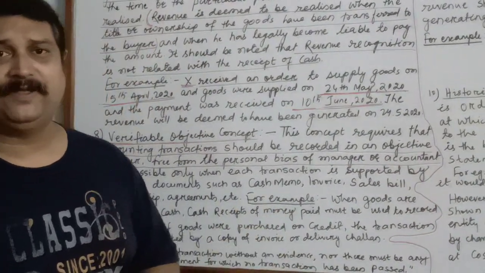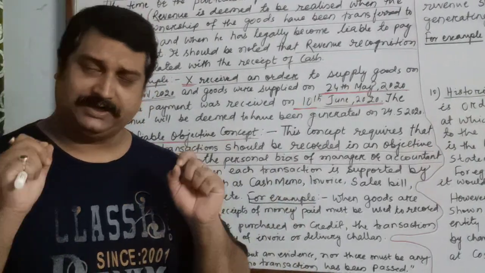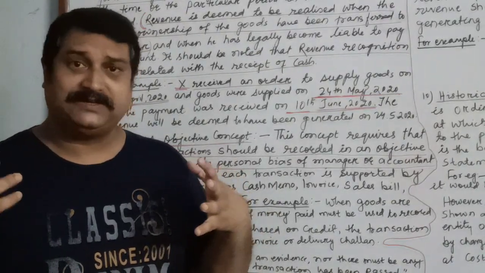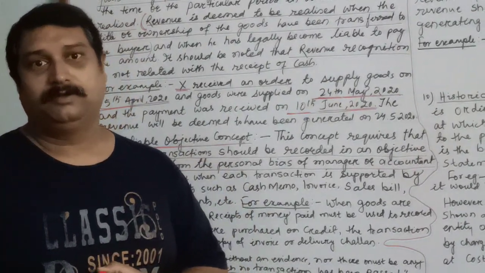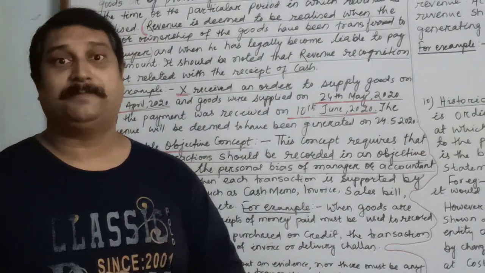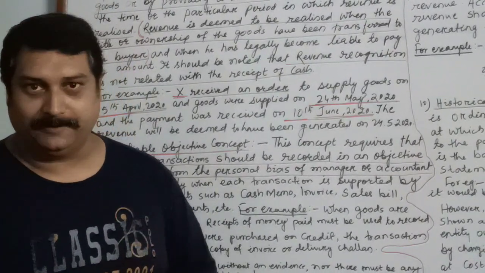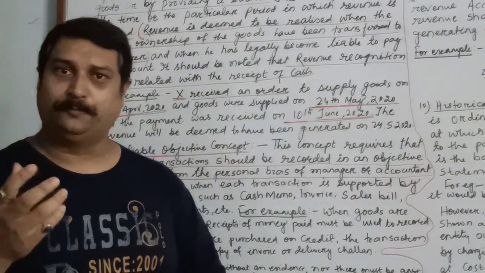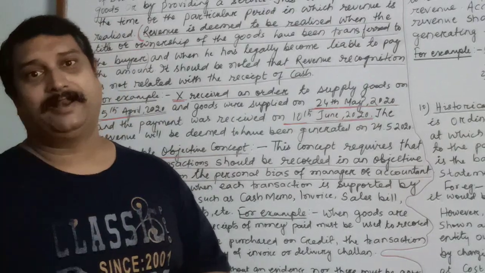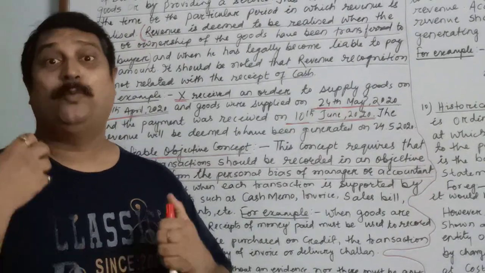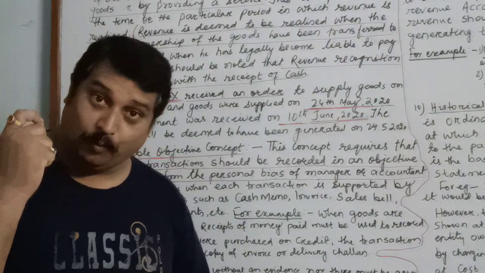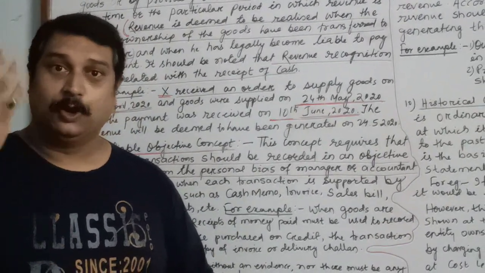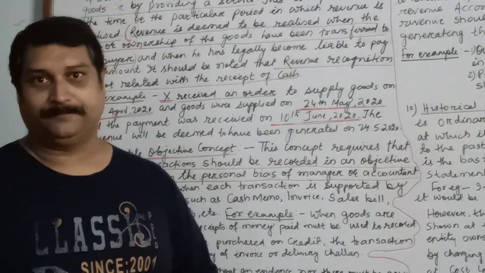When we record the business transactions, it is assumed that there should not be any confusion, and there should not be any personal bias involved by any manager or the accountant. For example, the accountant might have withdrawn cash of rupees 50,000, but he may not record it in the books of accounts. This is only possible to prevent when we record the business transaction with the help of evidences.